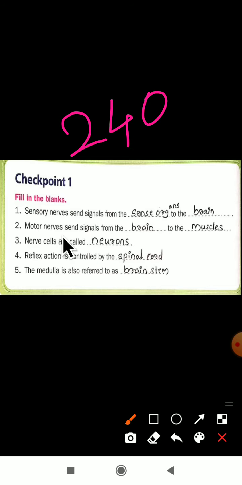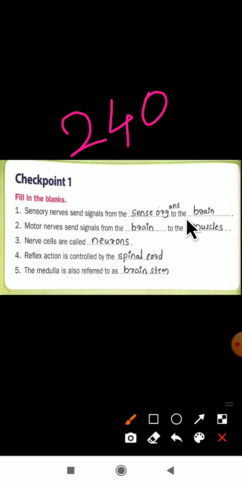So, dear students, what is the heading here? Fill in the blanks. Yes, you have to fill in the blanks here. So, let us see the first one. Sensory nerves send signals from the dash to the dash here. Yes, as we have studied about the nerves, how many kinds of nerves are there? There are a total of 3 types of nerves: sensory nerves, motor nerves and mixed nerves.